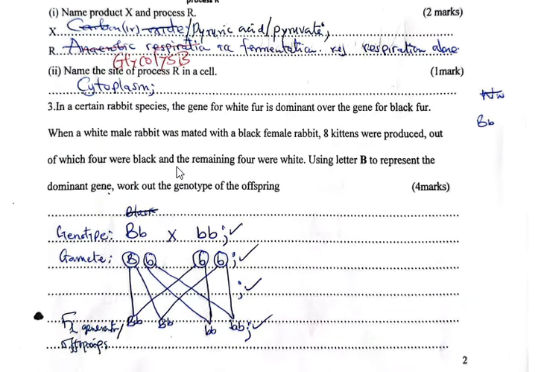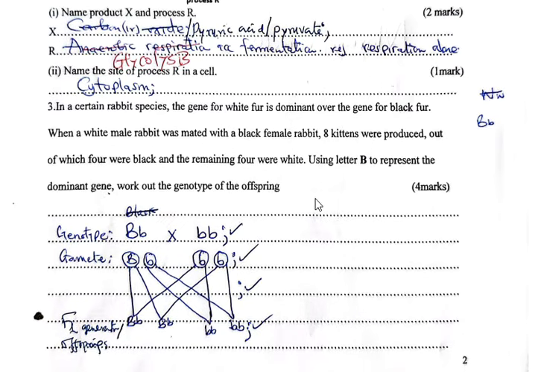In a certain rabbit species, the gene for white fur is dominant over the gene for black fur. When a white male rabbit was mated with a black female rabbit, 8 kittens were produced, out of which 4 were black and the remaining 4 were white. Using letter B to represent the gene which is dominant, work out the genotype of the offspring.